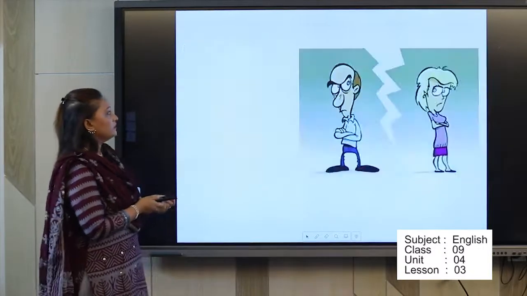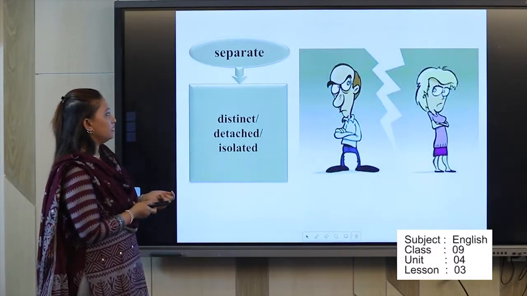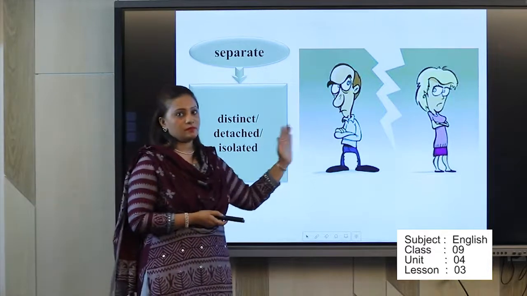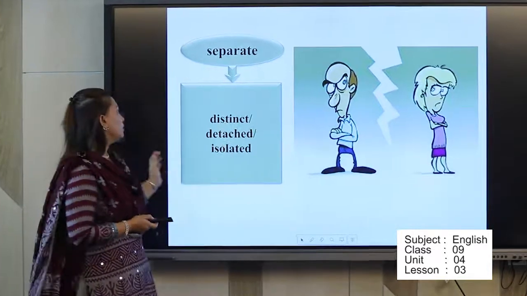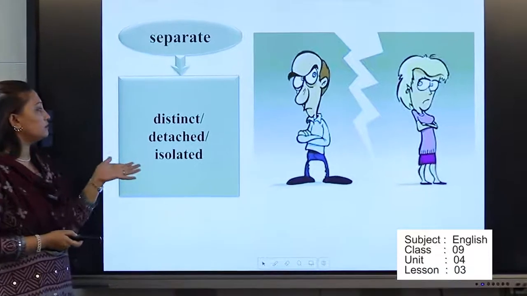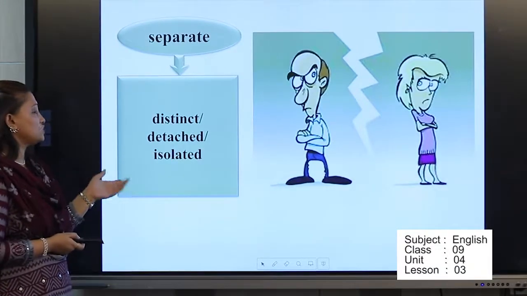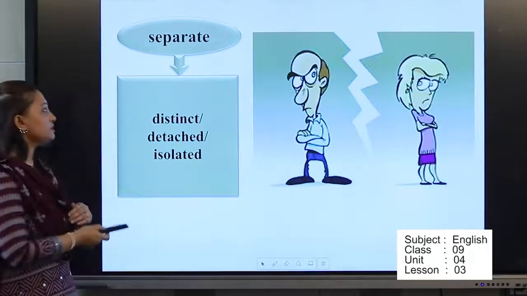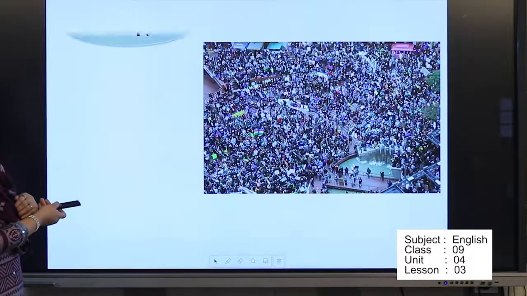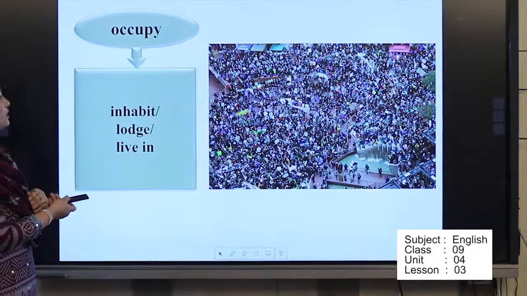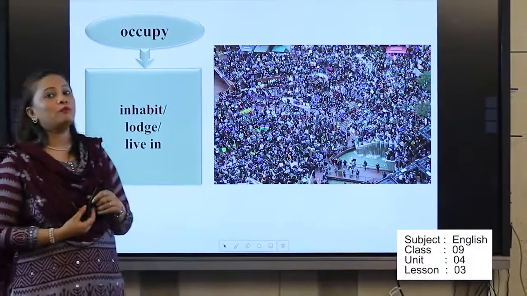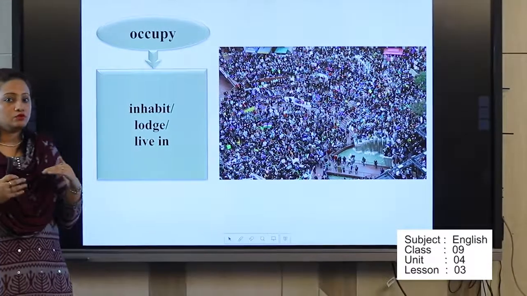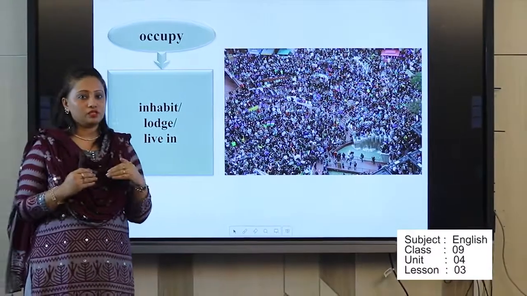And next picture, what we can see, separate. Separate means division. Okay, here you can find the word meanings distinct, detached, isolated. Means bhag hoye jawa, okay? And next one is occupy. Occupy means position, to set yourself in one position, right?